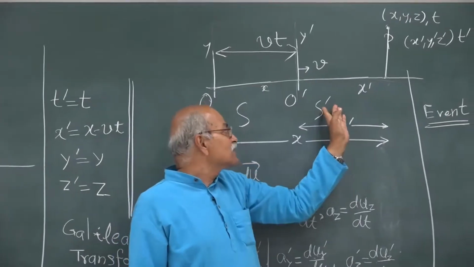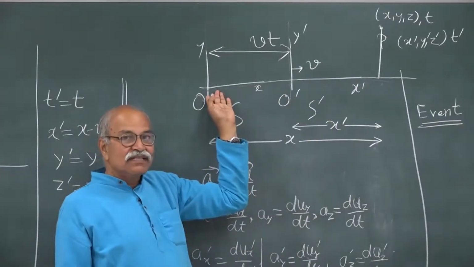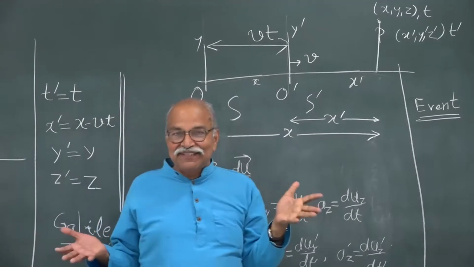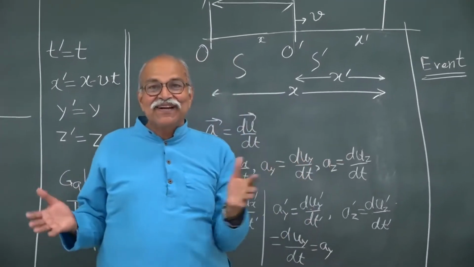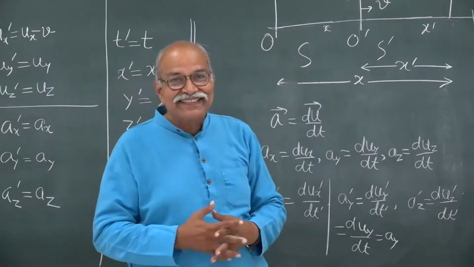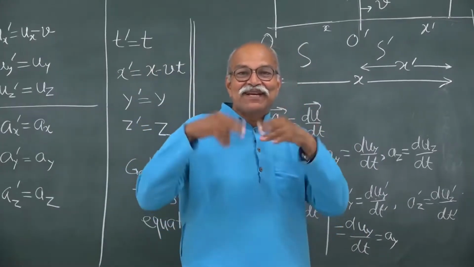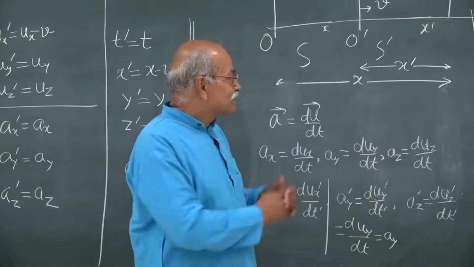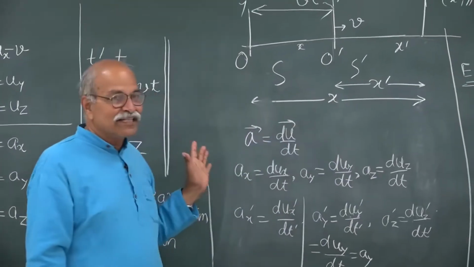S prime frame has no acceleration with respect to S. So, it looks very natural, but keep fingers crossed, this natural thing may even become something else, but as of now accelerations are the same.